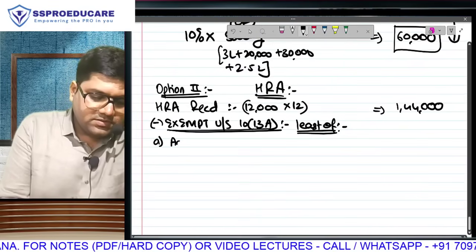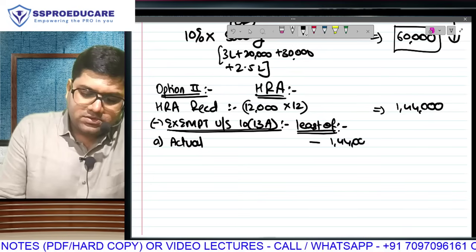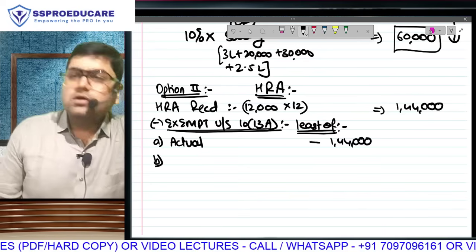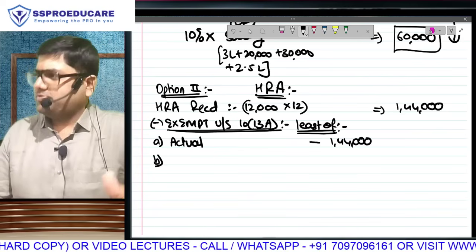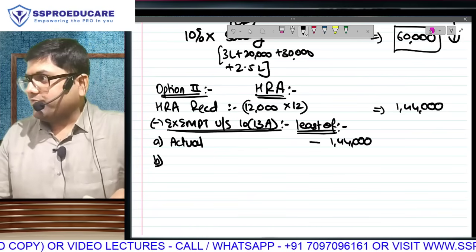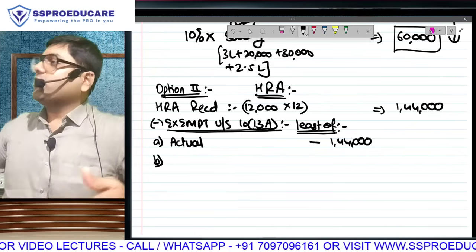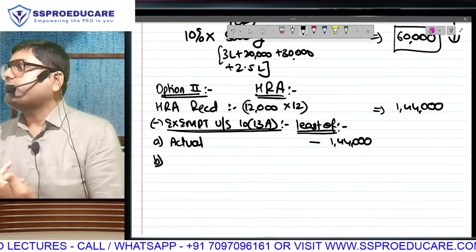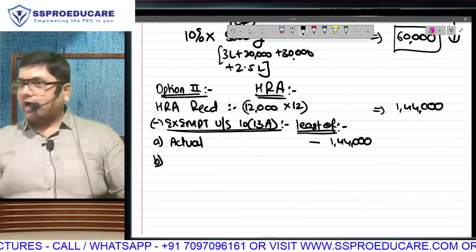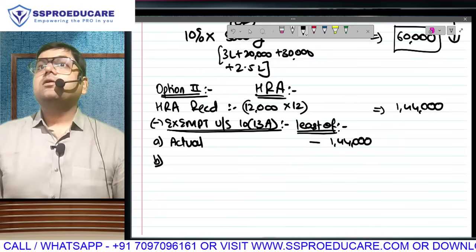First, actual 1,44,000. Second, short term memory loss. Do you remember anything in the limits? 40 and 50? You can't write 40 and 50 in the answer. In theory we have to write 40 and 50, but in the answer you will write the actual figure, no? In this, 40 or 50, how?